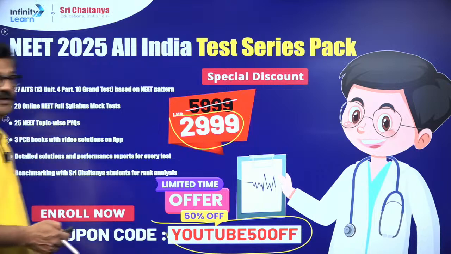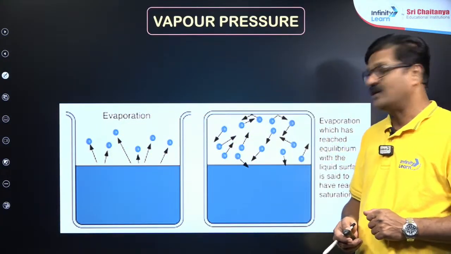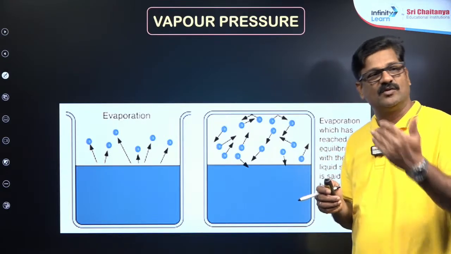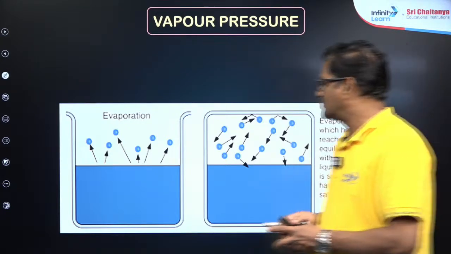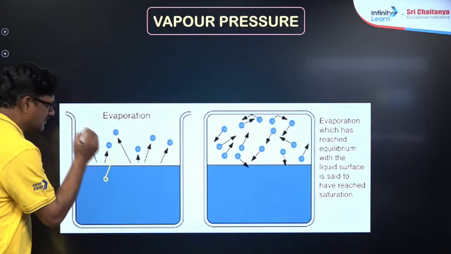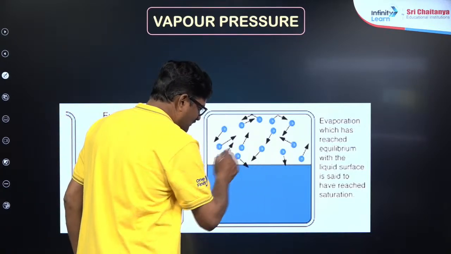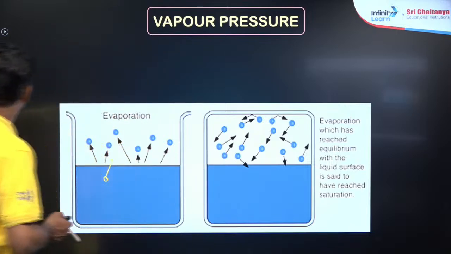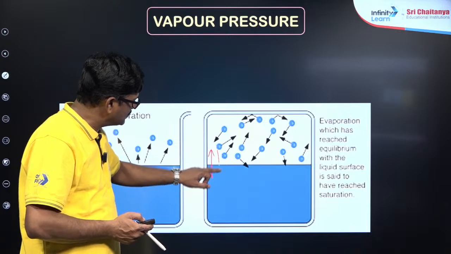Right, so let's see one more. Here it is about vapor pressure. What is this vapor pressure? A little concept about vapor pressure, and again we'll go into the questions based on it. Everybody get ready. The liquid is going to evaporate like this. When it is closed, the vapor is going to hit back on the surface of the liquid and condense back, and there is an equilibrium between evaporation and condensation.